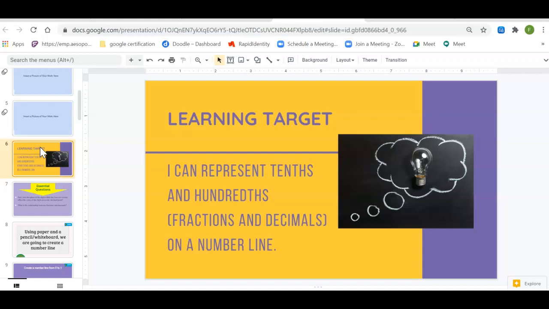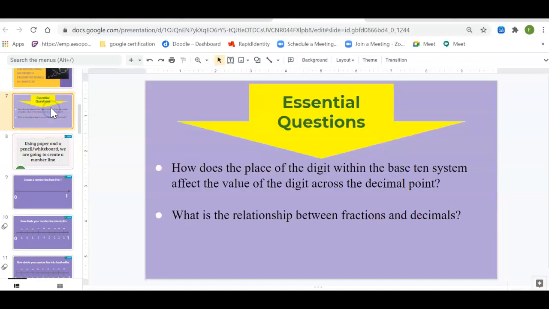Our learning target for today: I can represent tenths and hundredths, fractions and decimals on a number line. So we're focusing on a number line. Our essential question: how does the place value of the digit within the base 10 system affect the value of the digit across the decimal point? And what is the relationship between fractions and decimals?